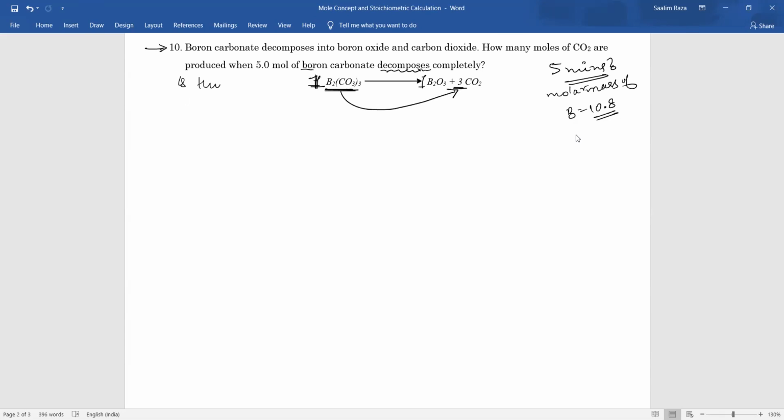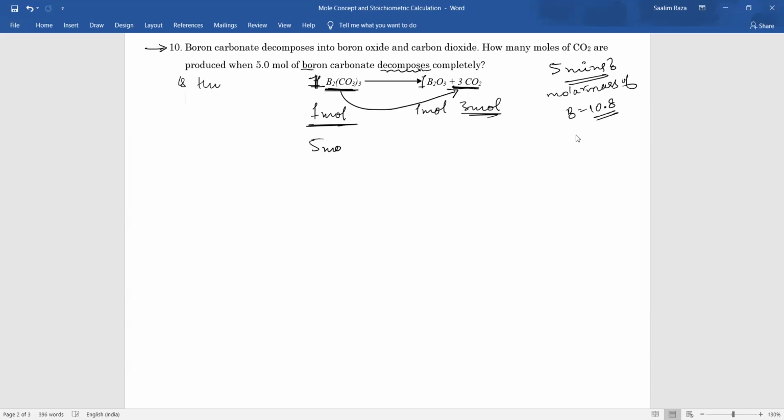2. If I have 1 mole of boron carbonate, how many moles of carbon dioxide did I get? 3, sir. 3, na? See, read the equation. That is why I always ask you to translate this. That means this is 1 mole, this is 3 mole. So if from 1 mole you got 3 mole.